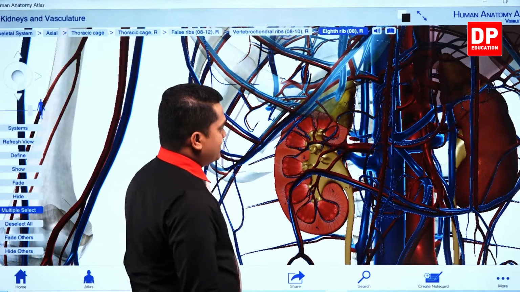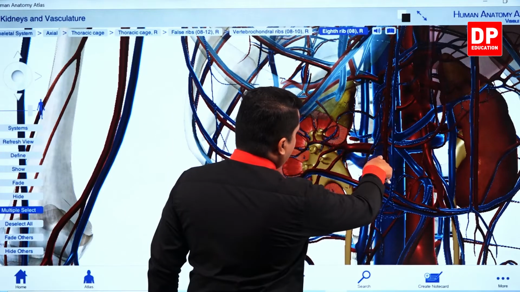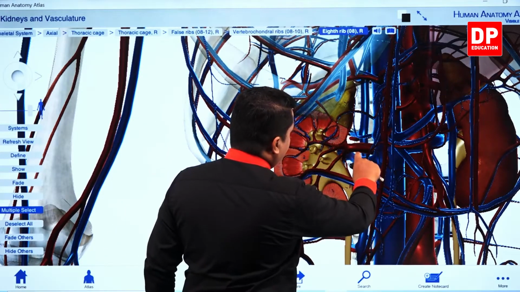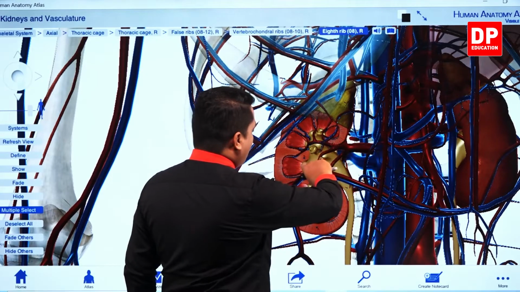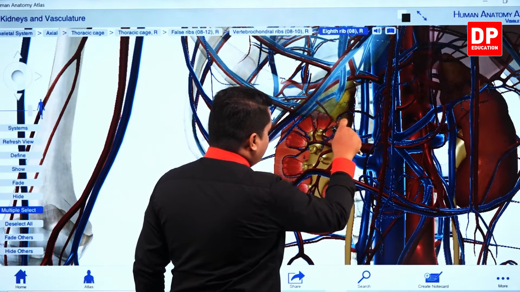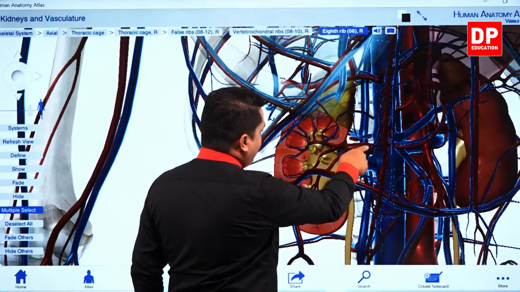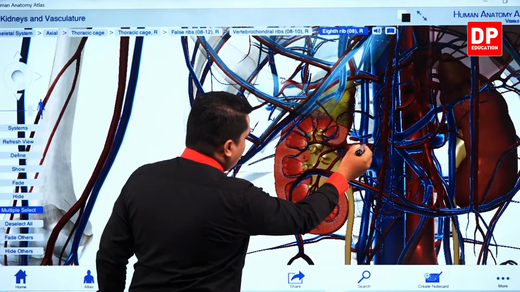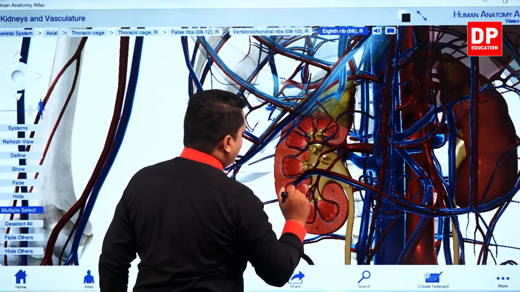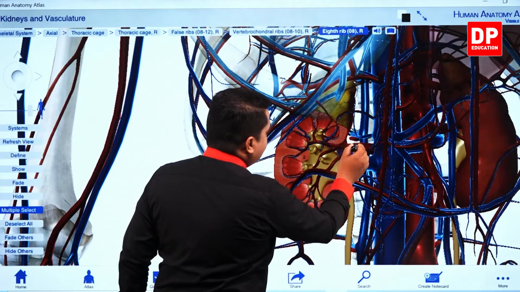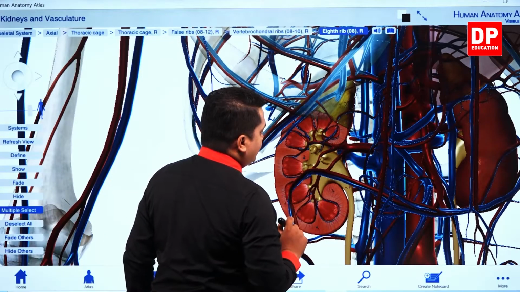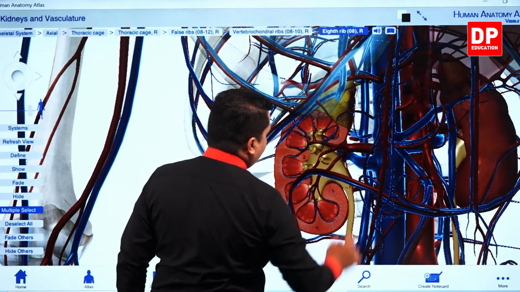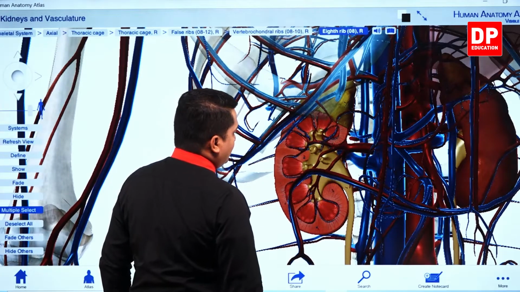And you can observe the main vessels which supply blood. This red color one is the one which is going to bring blood into the kidney. This is referred to as the renal artery, and this blue color one is the renal vein.